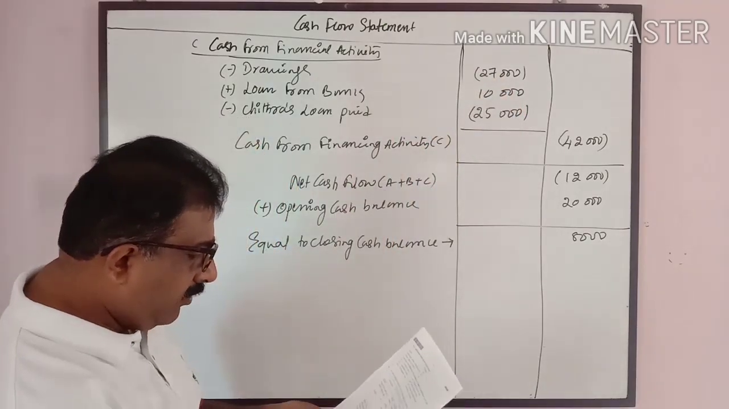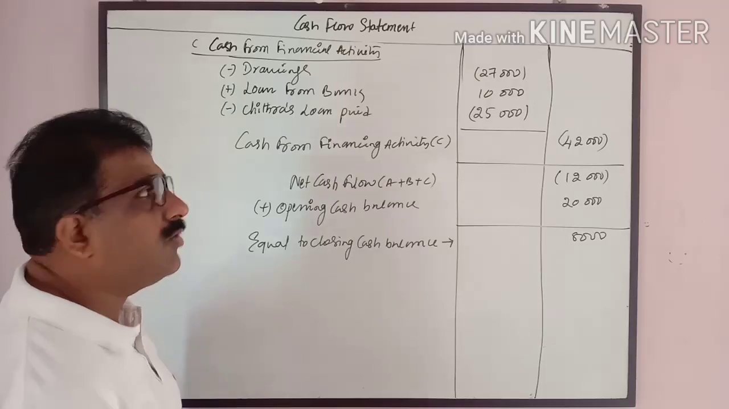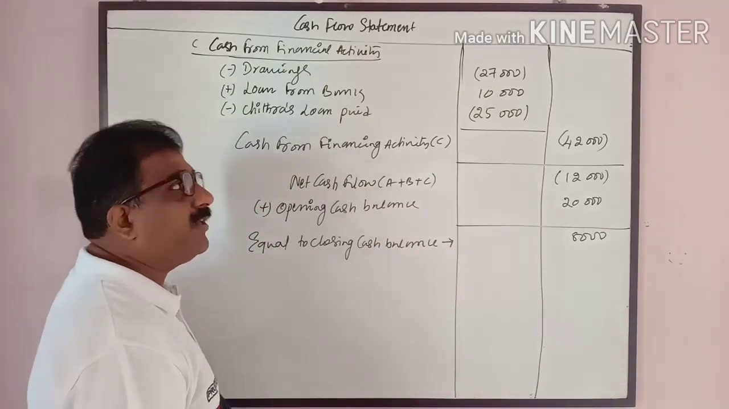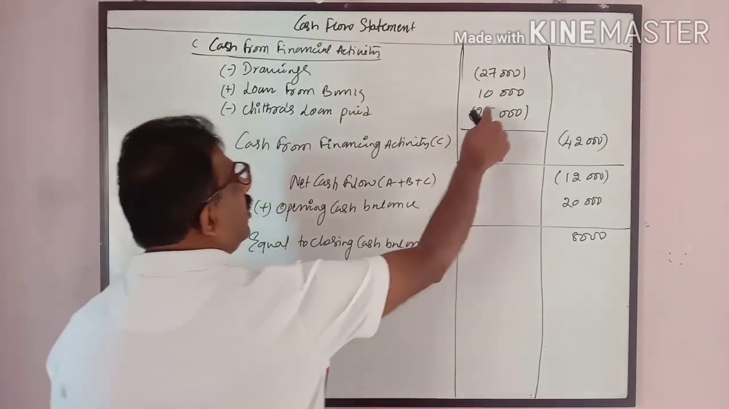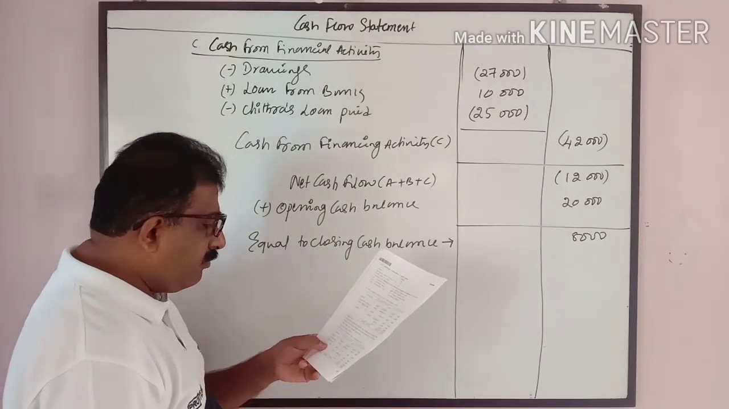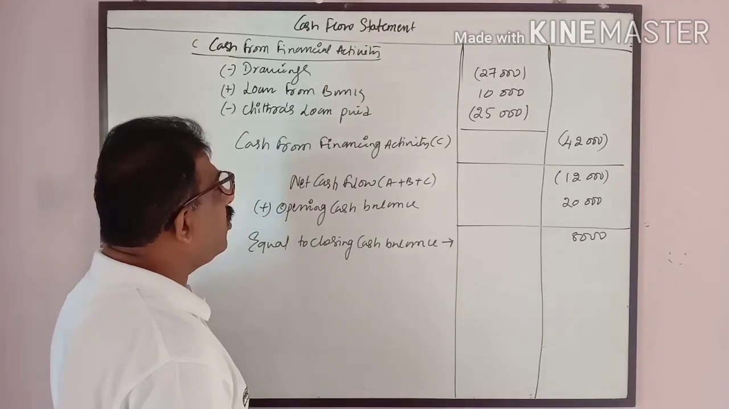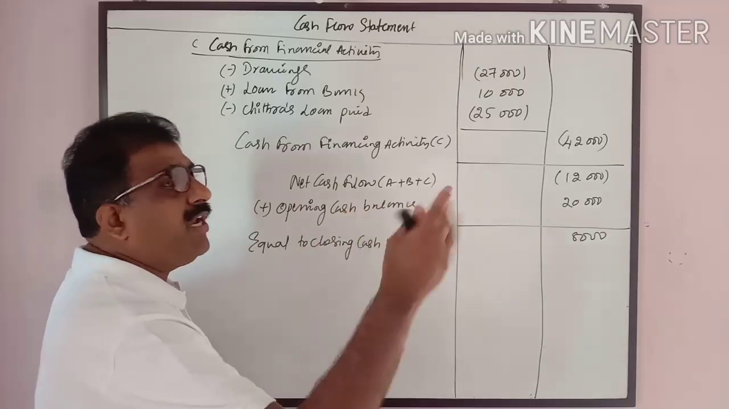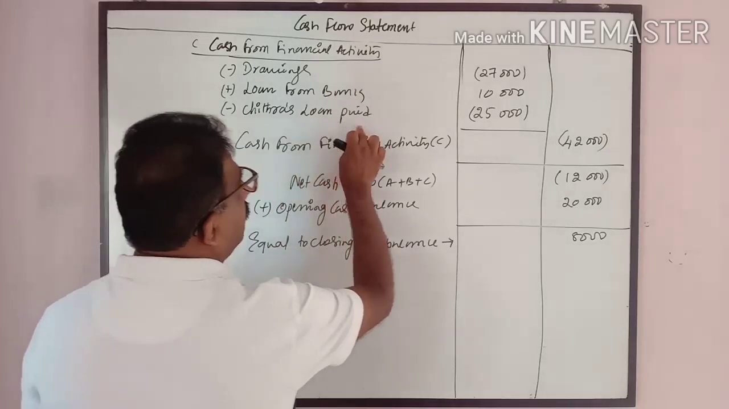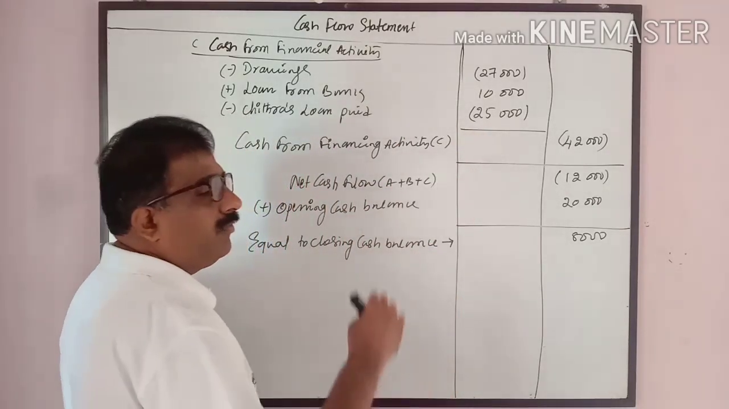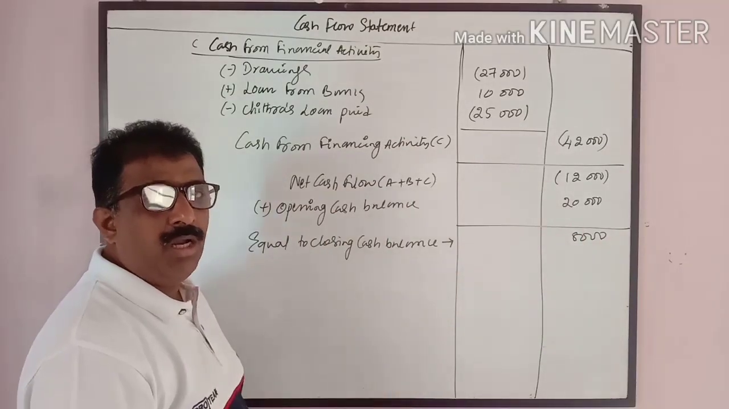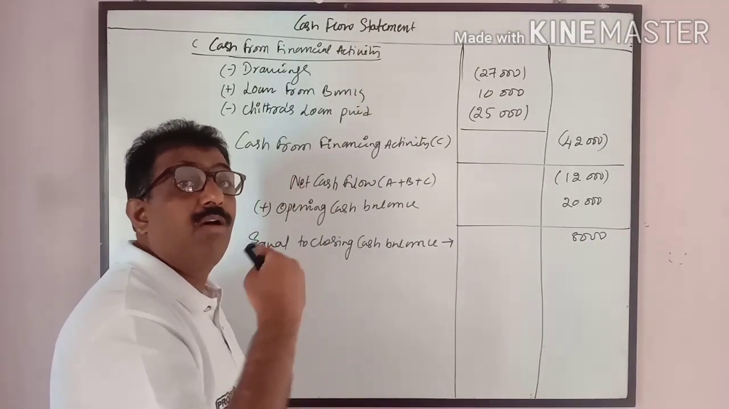Apart from that, we have loan from bank 50 and 60,000. 50,000 is increased to 60,000. That means we have borrowed 10,000 rupees of loan during the year. 10,000 rupees is to be added here. And then we have Mrs. Chaitra's loan 25,000 to nil. That means we have paid 25,000 rupees of loan to Chaitra. Chaitra's loan paid 25,000. When a long-term liability is increasing, inflow of cash. When a long-term liability is decreasing, outflow of cash.